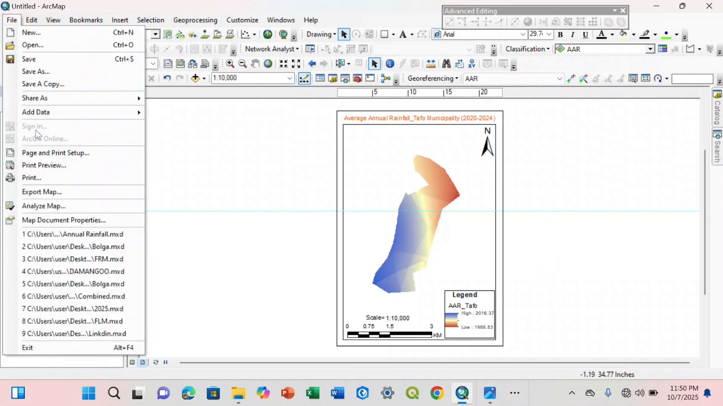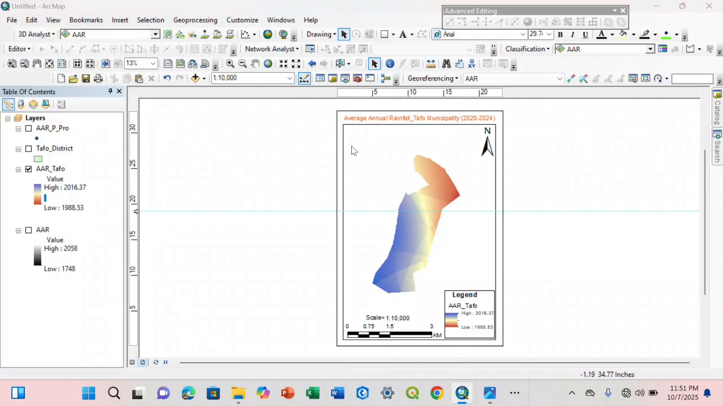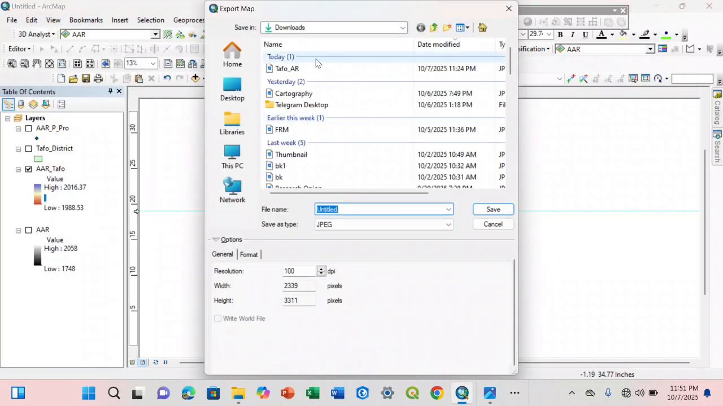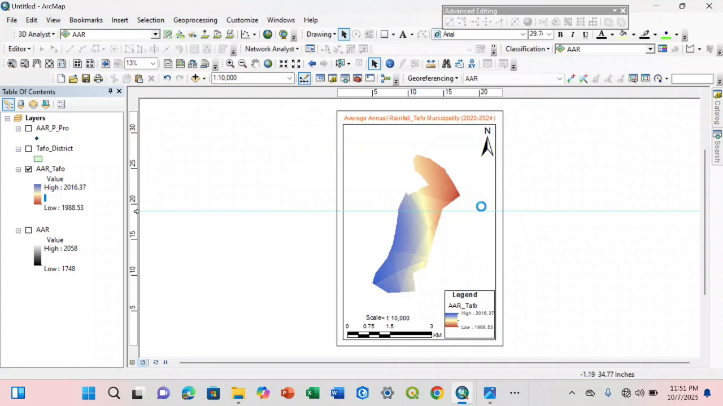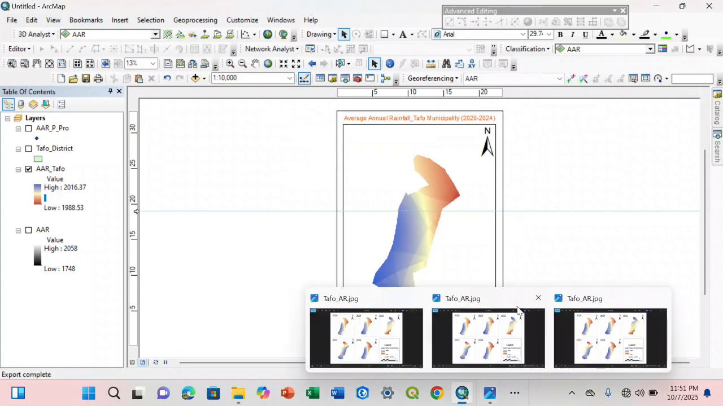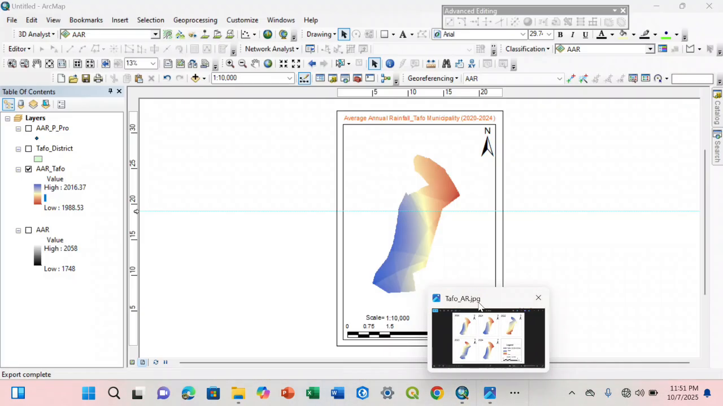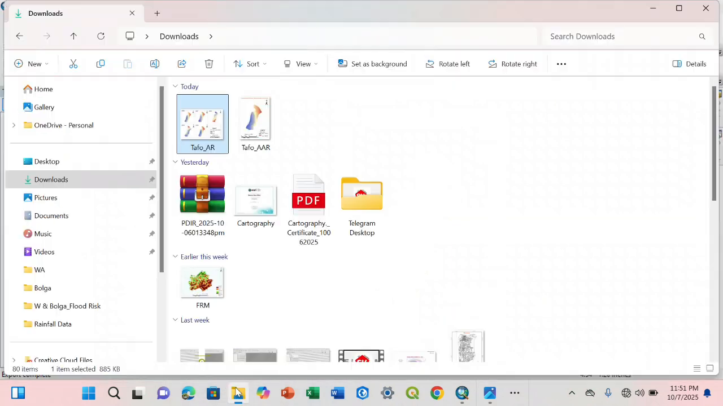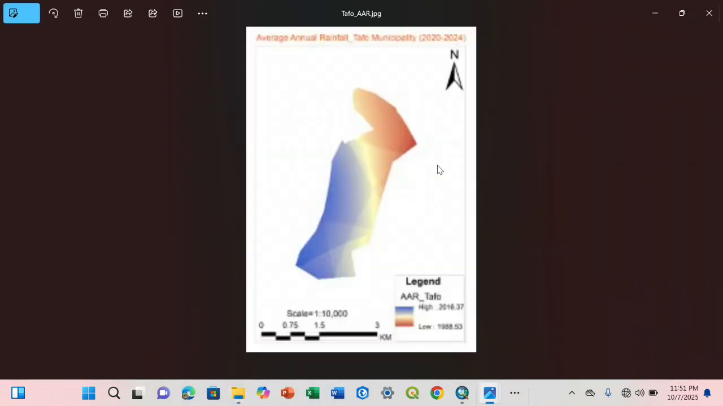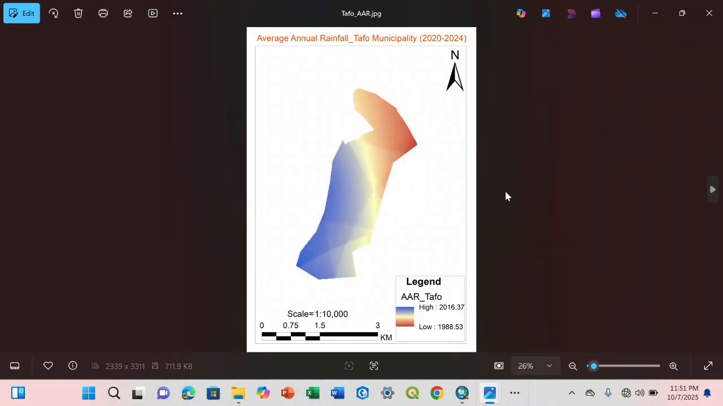So let us go to File, Export, Tafo, Average Annual Rainfall. So this is it. So this is the average annual rainfall of Tafo municipality. The borders, they are not clear.